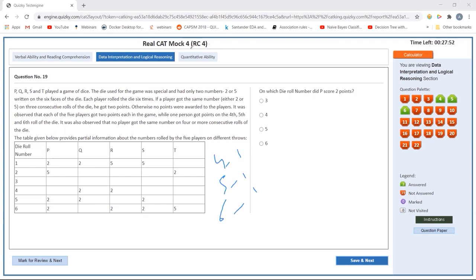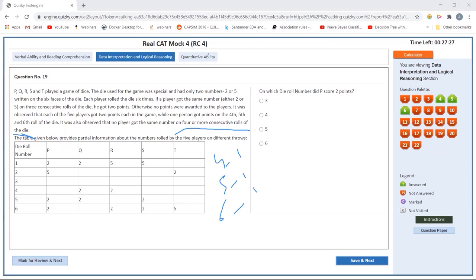It was observed that no player got the same number on 4 or more consecutive rolls of the die. This is important, since no person can get 4 or more consecutive numbers. So if 5 appears 3 times, it cannot appear the fourth time. Okay, let's start. On which roll number did B score 2 points?